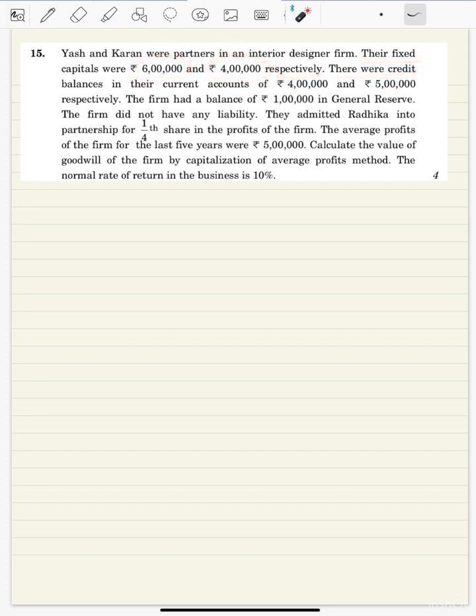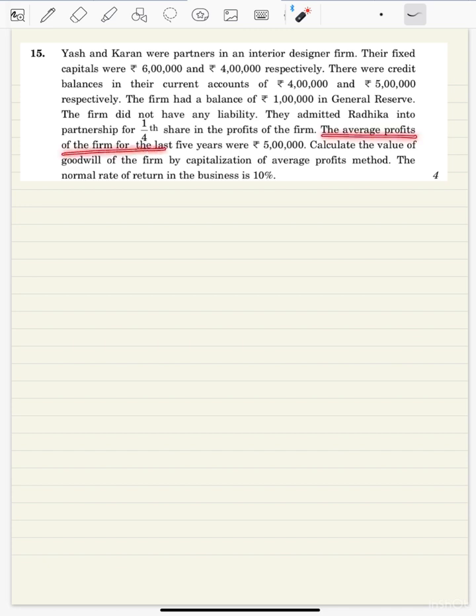There were credit balances in their capital in the current account. So this is their capital account balance, this is their current account balance, and the firm had a balance in the general reserve also. Capital account balance is given, current account balance is given, and general reserve balance is also given. The firm did not have any liability. Fine. So they admitted Radhika into the partnership for 1/4 share in the profit, even though it sounds to be like a sum of admission. But here, this question they have asked you to solve the goodwill only. So I've taken in the fundamentals part only.